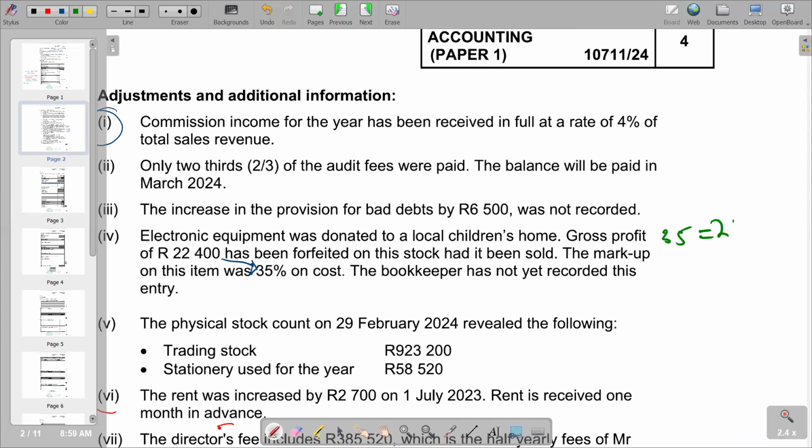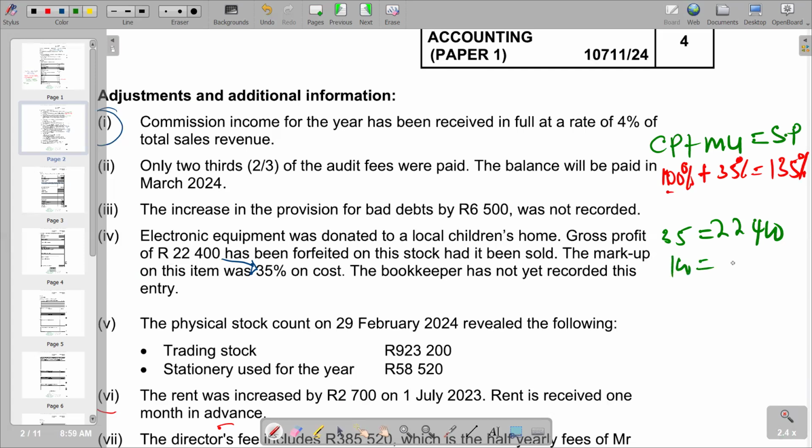The figure that we are looking for is the cost price, which is 100%, obviously. Remember, if you say cost price plus markup, you get your selling price. So in this case, the cost price is always 100%. Then the markup depends on the question. In this case, we are given it as 35%. And then if you add, you're going to see that the selling price will be 135%. But we are concerned with the 100% of the cost price. So 100% is the figure that we are looking for.